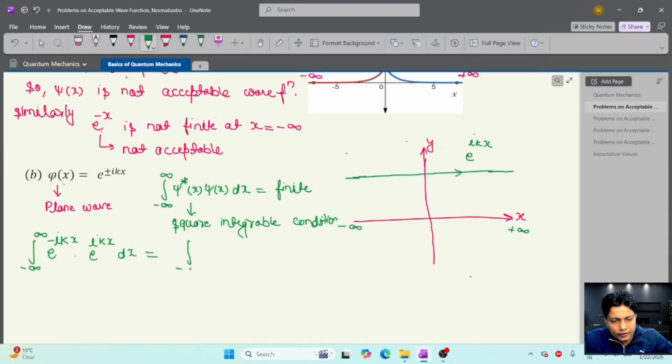If we solve this, with limits minus infinity to plus infinity, e to the power ikx and e to the power minus ikx cancel out, and we have 1 into dx. If we integrate this, it gives plus infinity minus minus infinity. So here we can see that this is not defined or not finite.